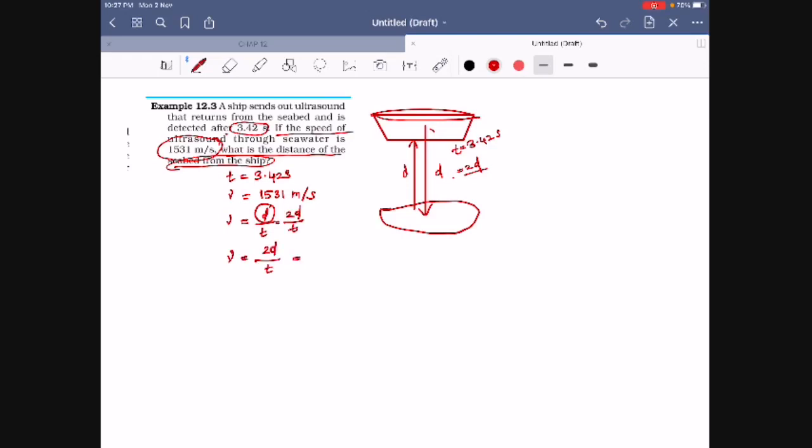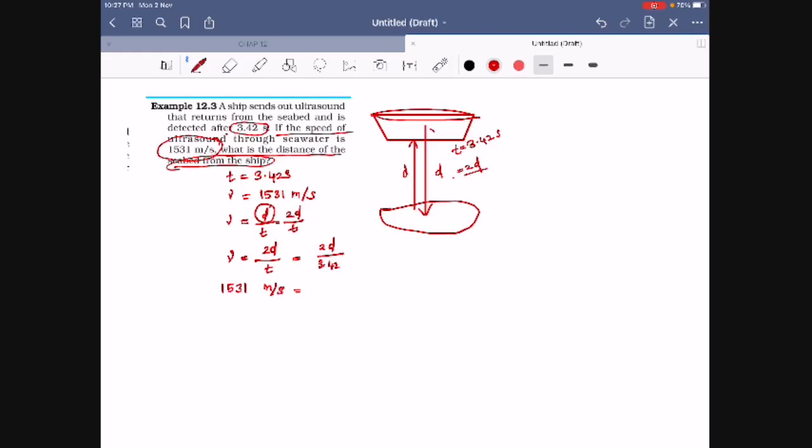We don't know the value of the distance, so simply keep it as 2d. And the time given is 3.42 seconds. Here the speed of the sound we know, 1531 meters per second.